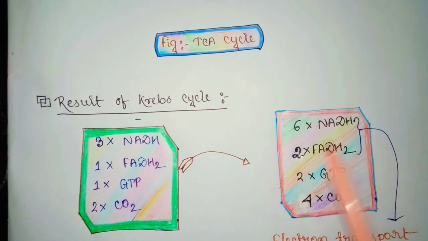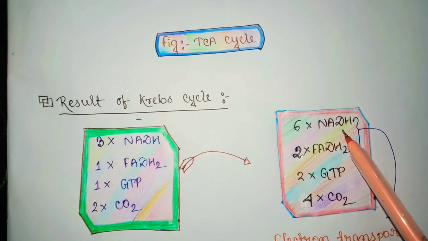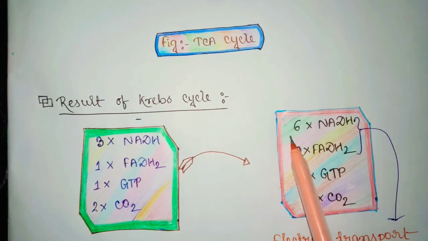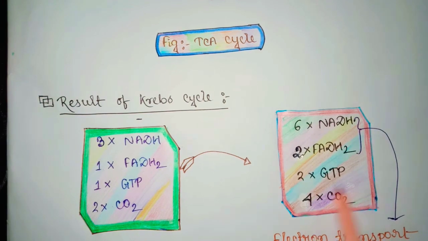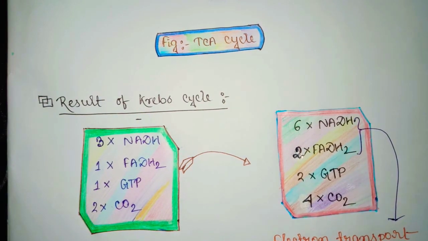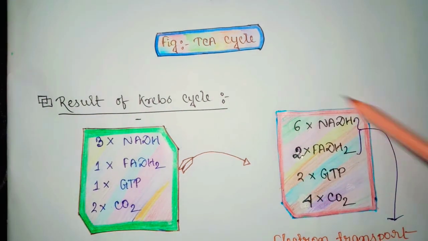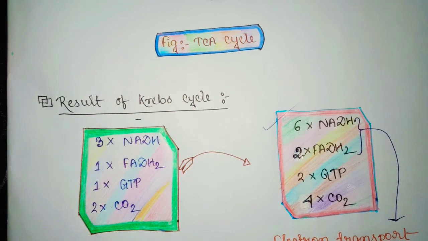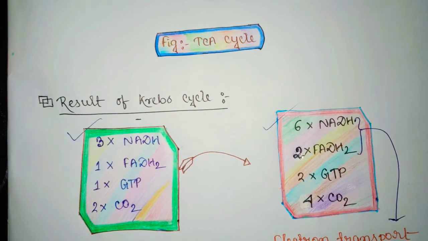So the ultimate result of the Krebs cycle is 6 molecules of NADH, 2 molecules of FADH2, 2 molecules of GTP and 4 molecules of carbon dioxide. So if a question asks how many products are generated in Krebs cycle, the answer is the result of one Krebs cycle.